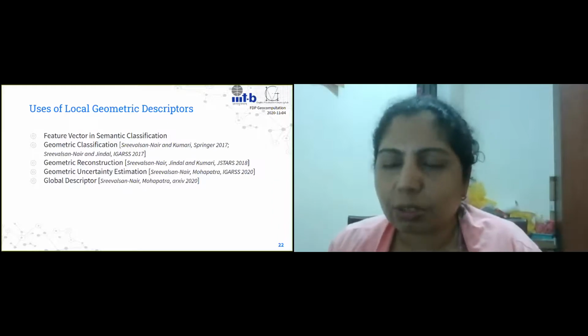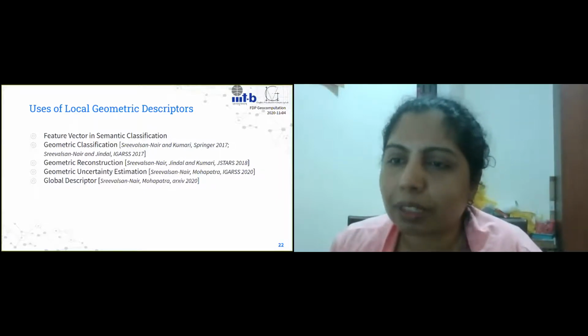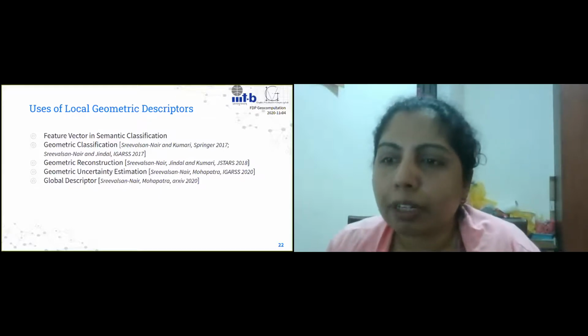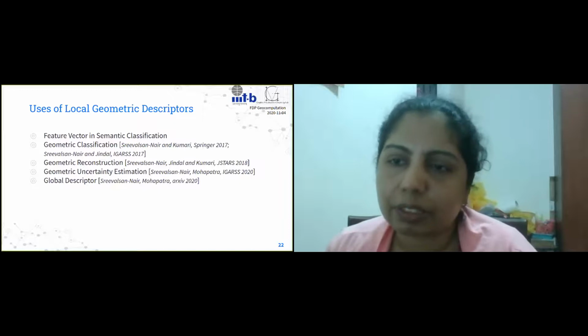And of course there is noise in the data and several other things, right? So there are a lot of uncertainties by which semantic classification of point clouds is not a straightforward problem. So we need to find an appropriate feature vector for doing the supervised learning, or unsupervised learning, whichever it is, right?